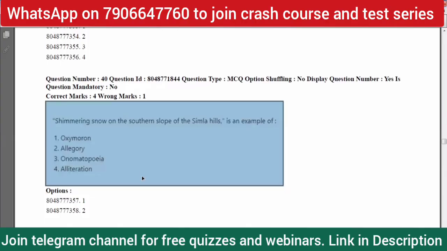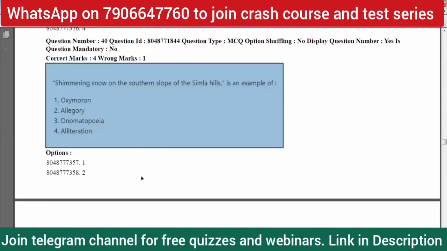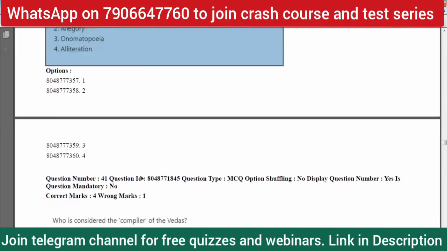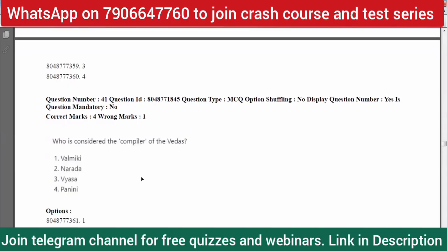So, question 41: who is considered the compiler of the Vedas, right? Valmiki, Narada, Vyasa, Panini. Vyasa is considered the compiler of the Vedas. Vyasa is often thought of as a title, there are several Vyasas, but he is considered the compiler of the Vedas.